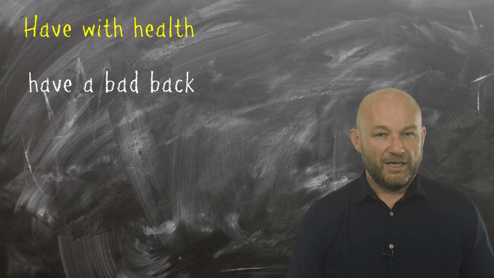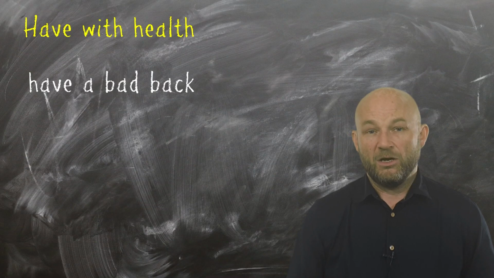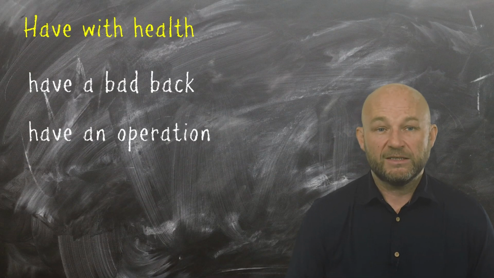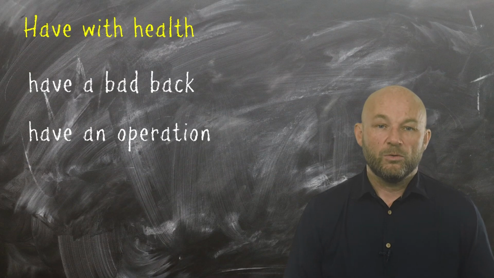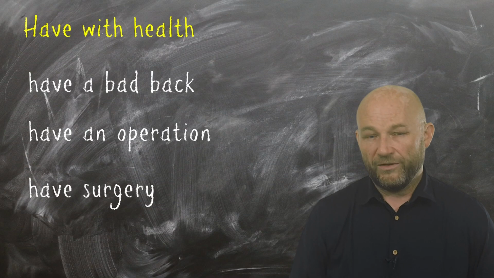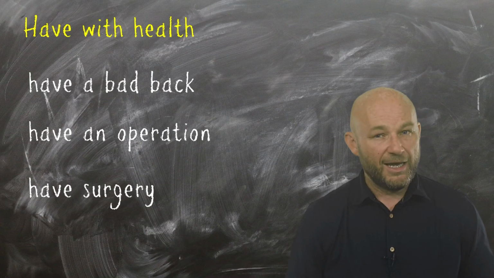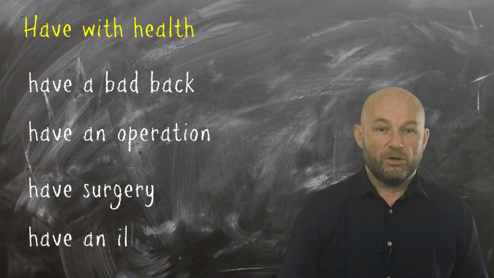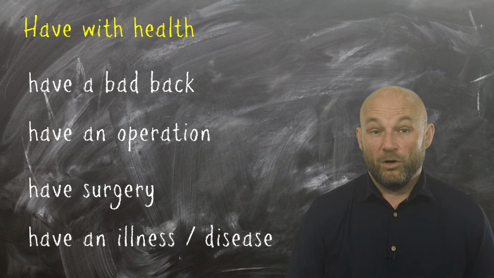Take note of this next one because it is very commonly used incorrectly. We have an operation. This is the correct way to say this. We can also have surgery, and there is no article with surgery. It's not a surgery. We can have an illness or a disease. We already mentioned have a pain or have a headache.